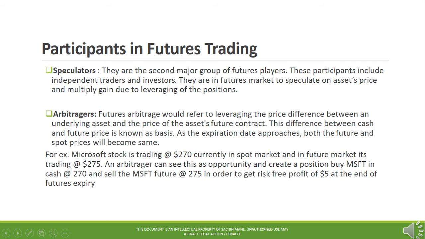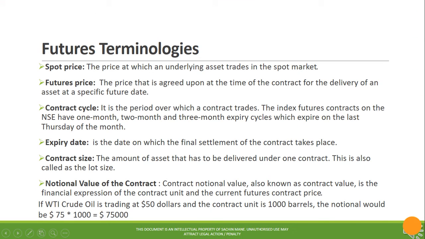Futures terminologies. Spot price, the price at which an underlying asset trades in the spot market. Futures price, the price that is agreed upon at the time of the contract for the delivery of an asset at a specific future date. Contract cycle, the period over which a contract trades. Monthly and yearly contract cycles are available in most of the exchanges.